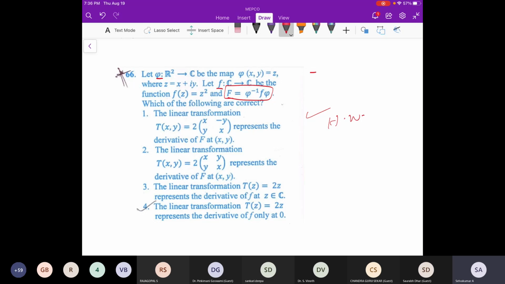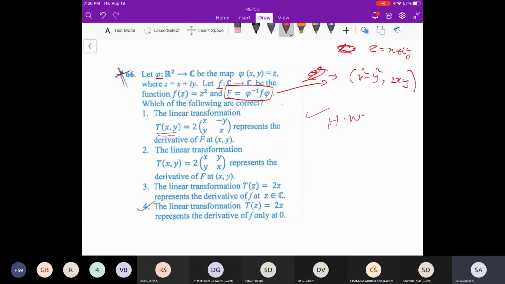If you see this, the square is nothing but the map (x, y) to (x square minus y square, comma ...). This is just the square map, z equal to x plus iy. Whatever you get, we are writing it as 2 times xy or something; you just check. This is the map. Then you can take the derivative and all these things. You can check this.